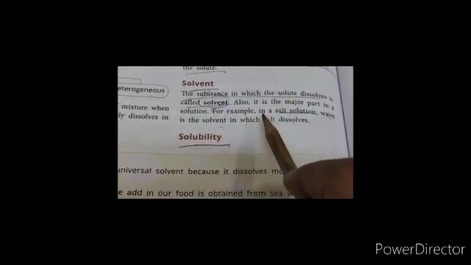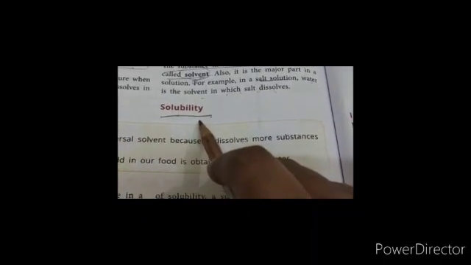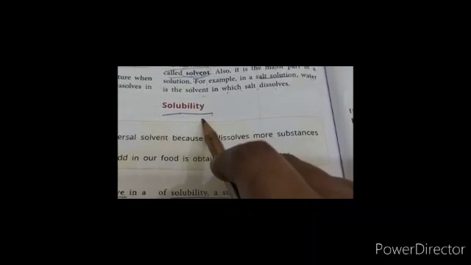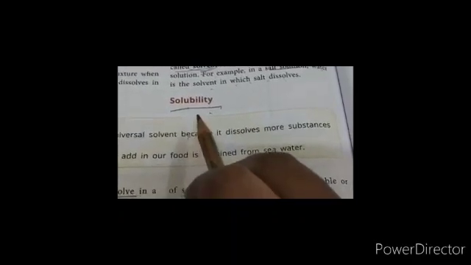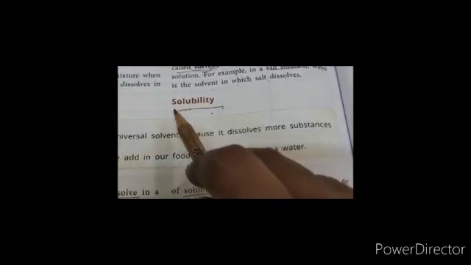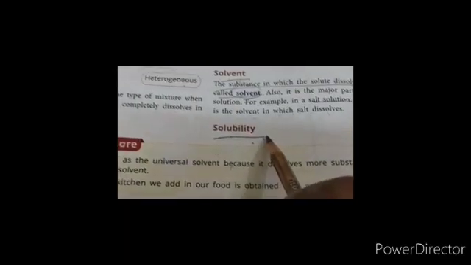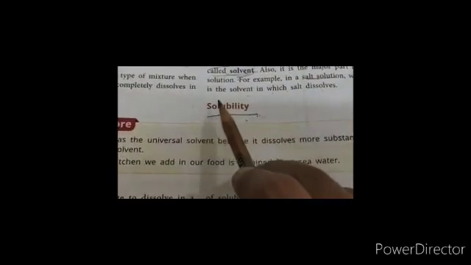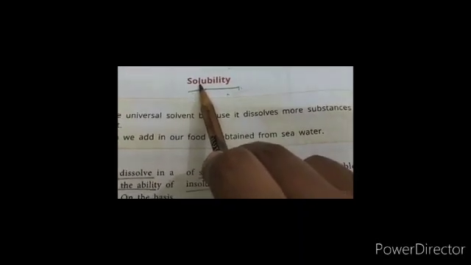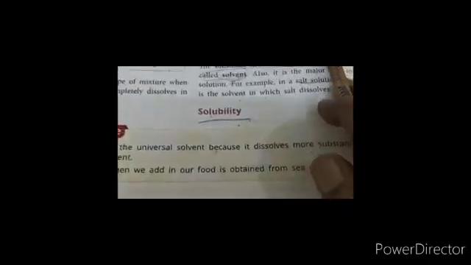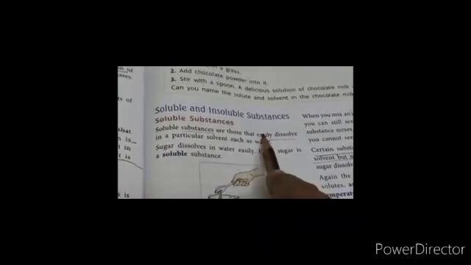When we mix salt in water, it completely dissolves in water. So the solubility is 100%. But if we mix sand and water, the sand does not dissolve in water, and so we say that the solubility is less. So on the basis of solubility, we can say that the substances are of two types, soluble and insoluble substances.